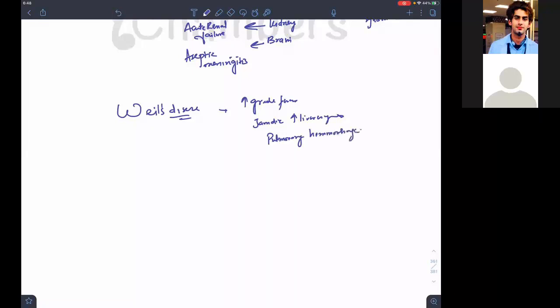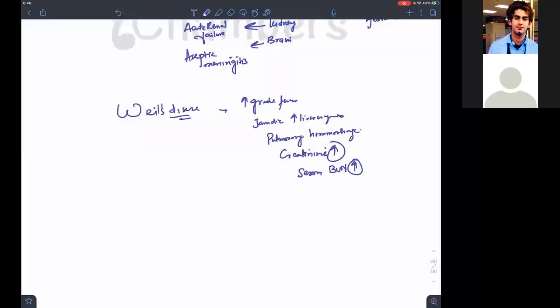What else? Creatinine levels get high because of kidney failure. Creatinine high, and serum urea, that is BUN, blood urea nitrogen, will also increase. Okay. You can have other hemorrhages also: petechiae, purpura, conjunctival hemorrhages, GI hemorrhages. These are the most common ones that I wrote. Most common is important.